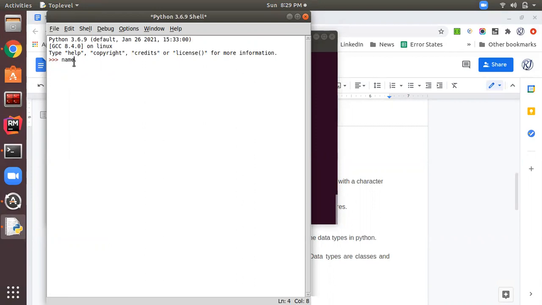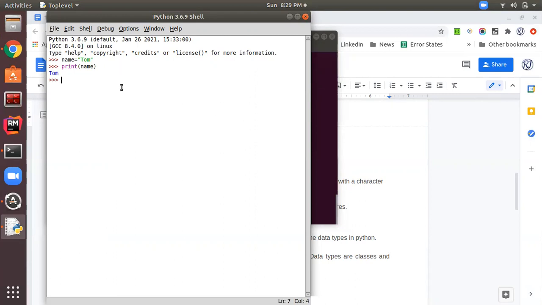So let's suppose how to declare a variable. Let's suppose I am declaring a variable name is equal to Tom, right? So this is my variable, this is successfully declared, and now I want to print this value. So I simply need to give the variable name. Okay, so it's displaying as Tom.